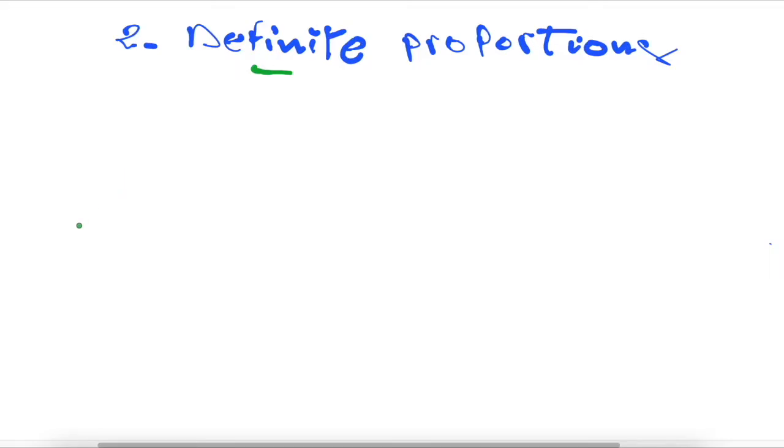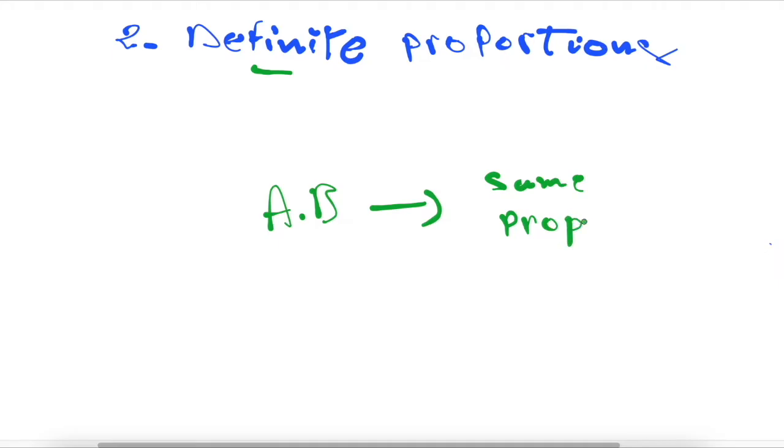Now let's talk about the second fundamental law, the law of definite proportions. This law states that in a given chemical compound, for example AB, the elements that constitute this chemical compound always combine in the same proportions by mass. Same proportions by mass.